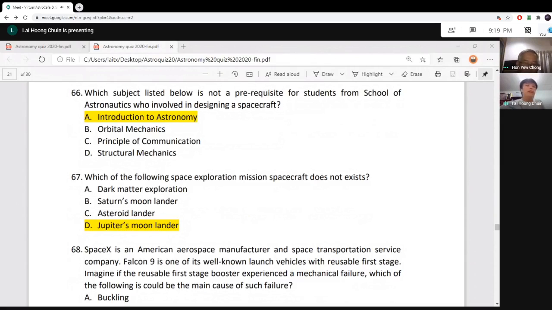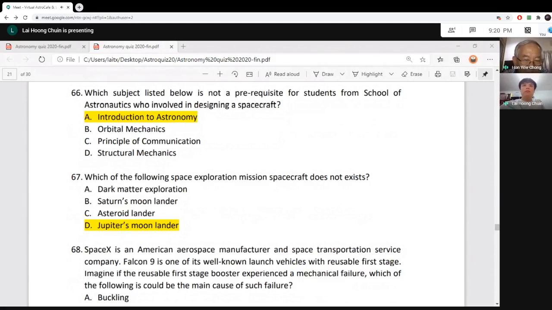So the spacecraft doesn't exist yet, it is currently still in the design stage. So the answer is D, Jupiter's moon lander. They don't have a lander to land on Jupiter's moon yet. But soon, in around 4 years' time, there will be a mission to Jupiter's moon.